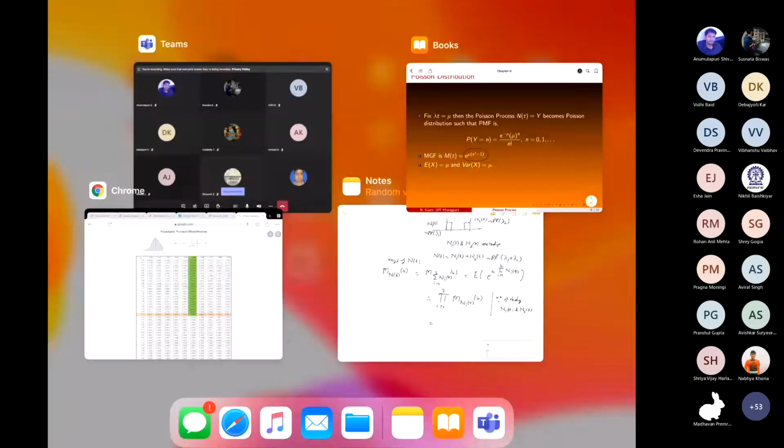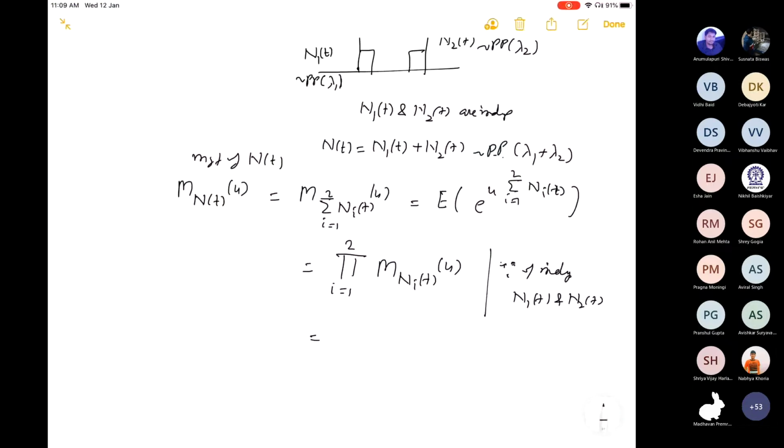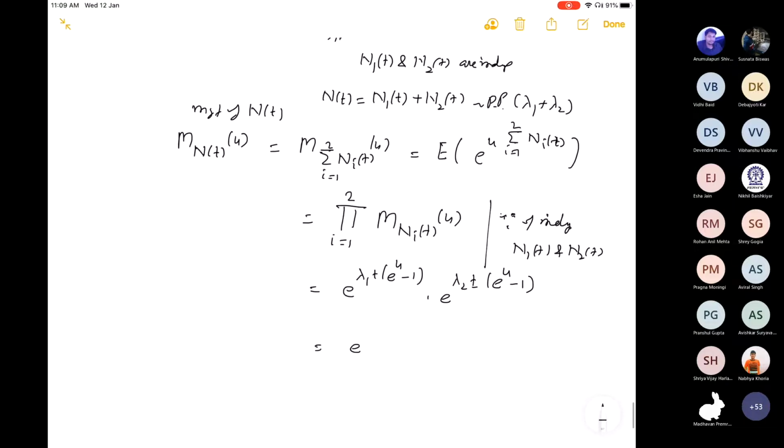Therefore, this will be e raised to power lambda 1 t (e raised to power u minus 1) into e raised to power lambda 2 t (e raised to power u minus 1). The moment generating function of N_i(t) will be e raised to power lambda i t (e raised to power u minus 1). Therefore, this will be e raised to power (lambda 1 plus lambda 2) t (e raised to power u minus 1).